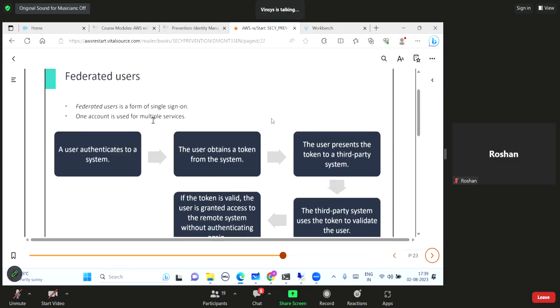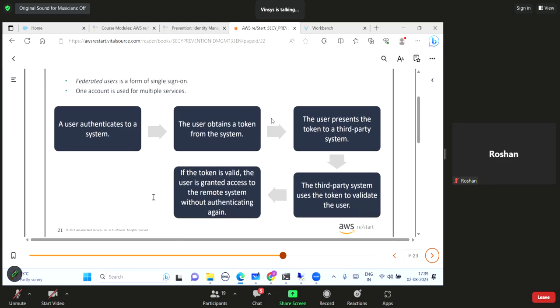Federated user is a form of single sign-on. One account is used for multiple services. I think I have just given you the example. So what actually happens in a federation? A user authenticates to some system, let us say Facebook or Google something, right? The user obtains a token from that system. Now the user is going to present the token to a third-party system, so maybe it is my AWS or something. The third-party system uses the token to validate the user, and if the token is valid, the user is granted access to the remote system without authenticating again.